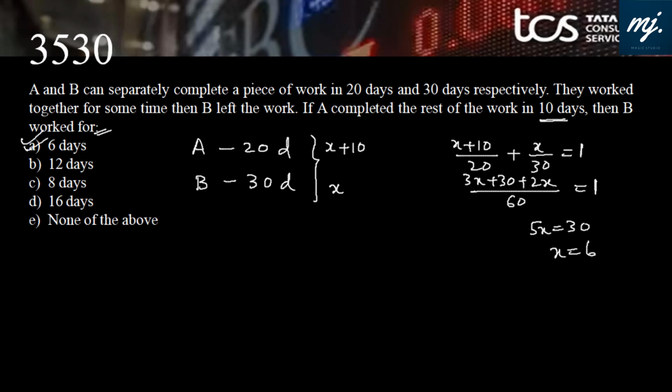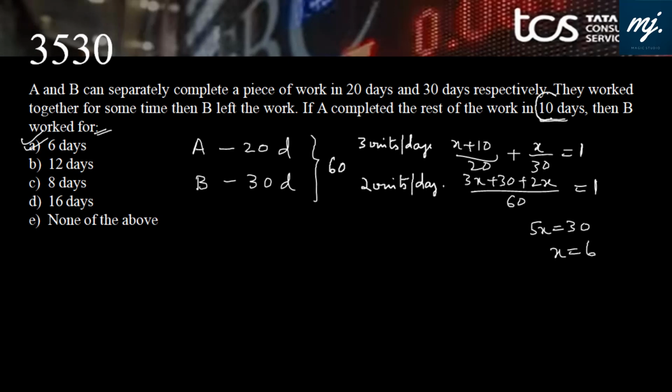Fair enough. But what about our CM rule? Can we use our CM rule here? Let's try how the CM rule works. Common multiple of 20 and 30 is 60. What is the efficiency of A? 60 by 20, that is 3 units per day. Efficiency of B is 2 units per day.